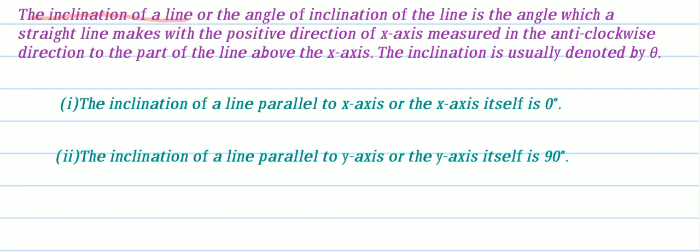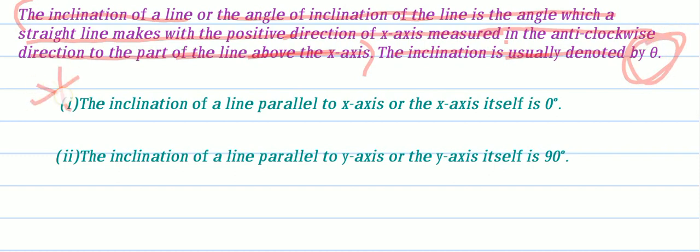Let's move. The same thing I am giving as definition here. Inclination of a line or the angle of inclination of a line is the angle which a straight line makes with positive direction of x-axis measured in anti-clockwise direction to the part of line above the x-axis. This definition actually you don't need, but simply I gave. If you want, note it down. The inclination is usually denoted by theta. If theta is there, that is said to be inclination.